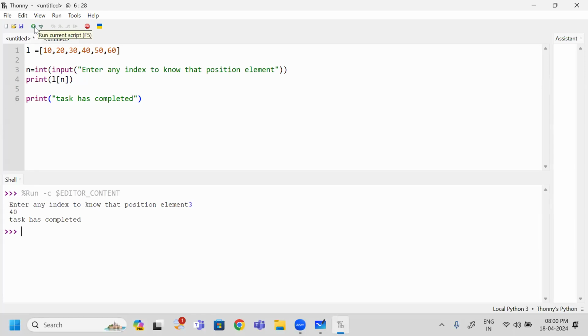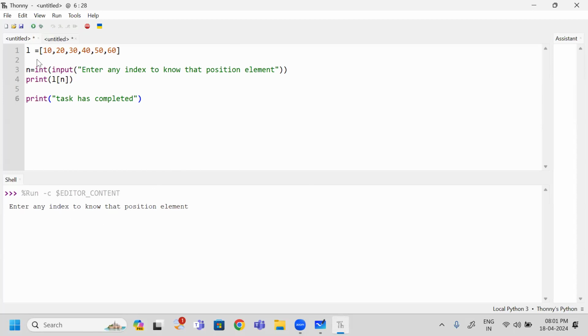Next one, I am going to run the same program one more time. So here I am going to give index as -4. Is it valid or invalid? This is also valid. Negative index is also available for a list. But how will it be counted from the right side? This is -1, -2, -3, -4. What is the element present at -4 index? 30 is available. When I hit enter, I can see 30. Yes, this is working fine.